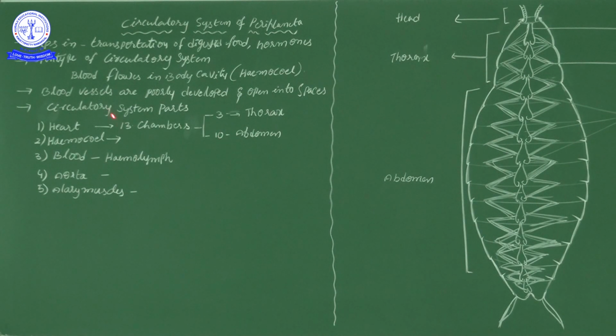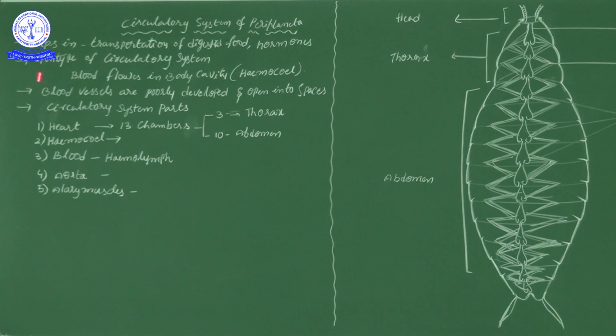So the 13 heart chambers are located individually, one heart chamber in each segment. That means 3 chambers of the heart are located in the thorax, and 10 chambers are present in the abdomen. The thorax is made up of prothorax, mesothorax and metathorax, and then 10 abdominal chambers, that we know. So totally the heart has 13 chambers, that you should remember.